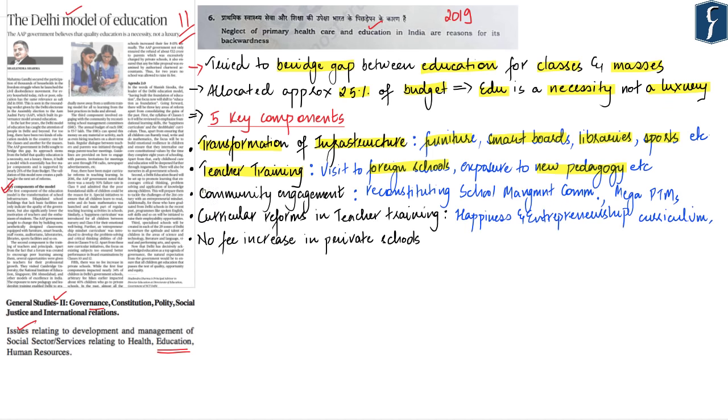The third pillar is community engagement. This was done by firstly reconstituting the school management committees. Every school management committee was given an annual budget of 5 to 7 lakh and then they were further given the freedom that they can spend this money on any activity or material which they felt was required for their school. In addition to this, regular dialogue between teachers and parents was encouraged through mega PTMs or mega parent-teacher meetings. Now, in these mega PTMs, guidelines were given to the teachers to enable them to better engage with the parents.